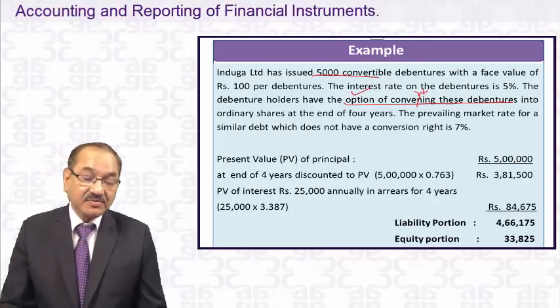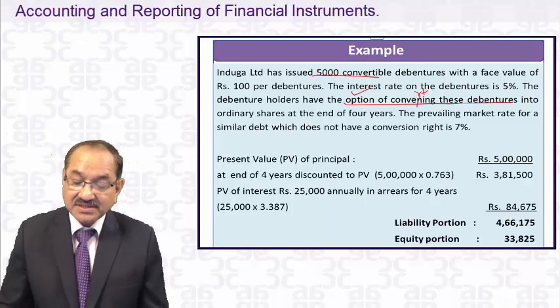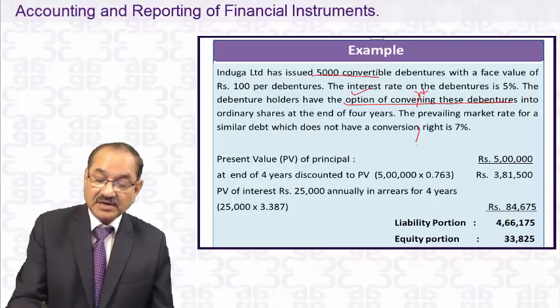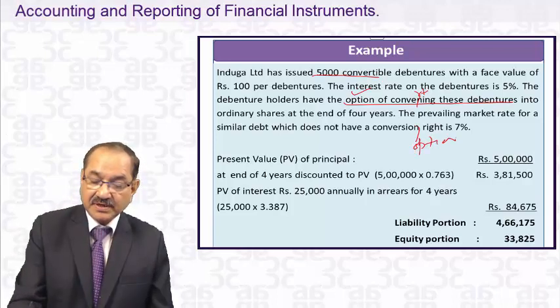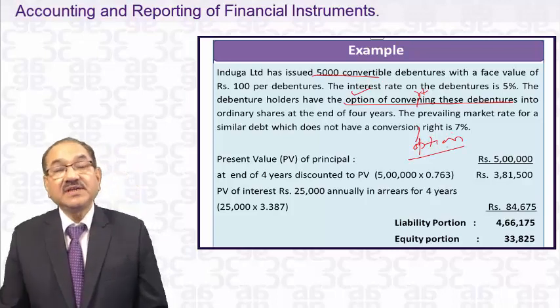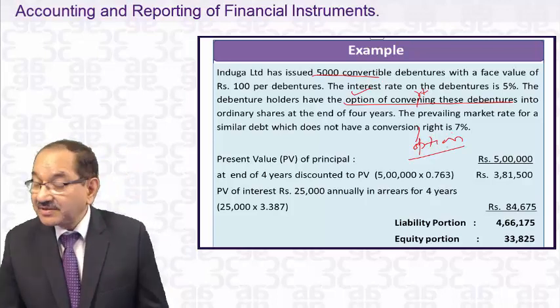Option is important. The prevailing market rate for a similar debt which does not have a conversion option is 7%.